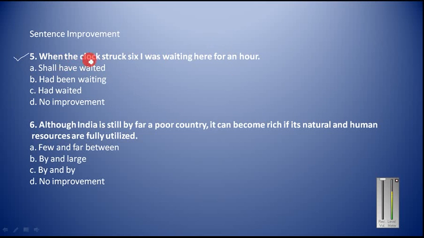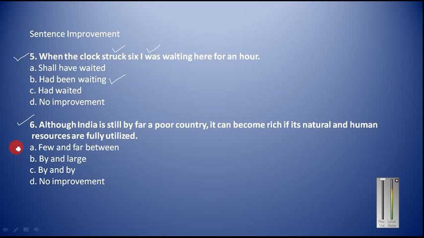But the verb here is struck, and the other verb here is was. Both these words indicate that this tense is past tense. This belongs to past tense. So in the past tense, in place of has been, I will say had been beating. Okay, understood? For and since are used in perfect tense, and since this is the past tense, we will use here had been beating, not has been beating. So this is how you can correct this sentence. Now let us move on to the next part.